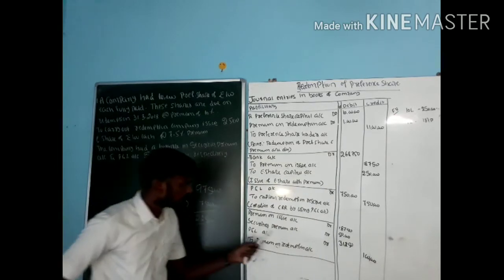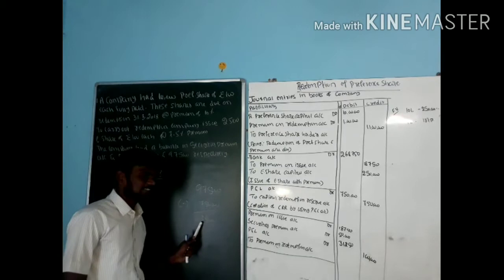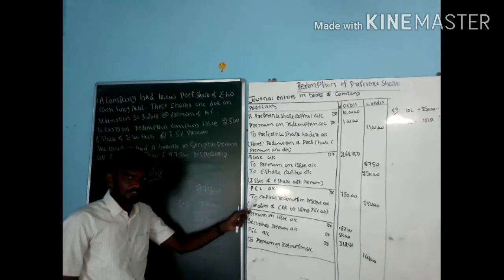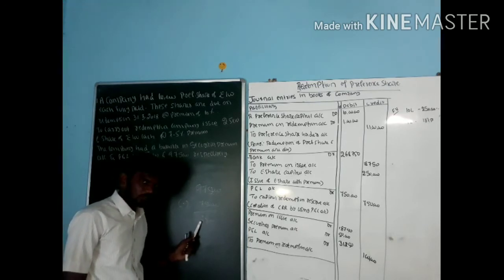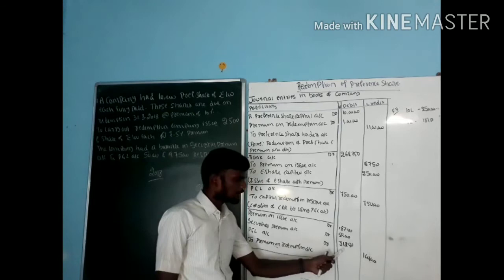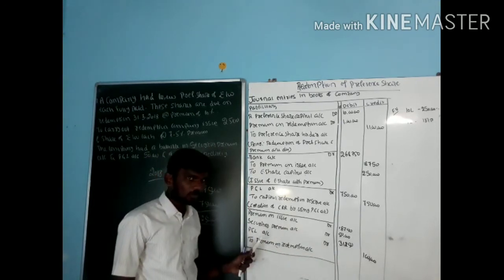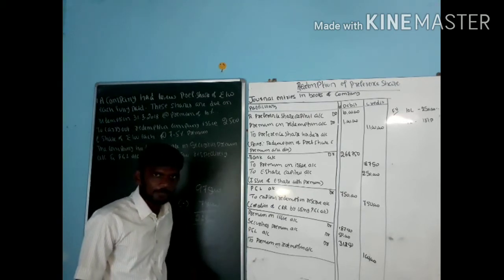But before paying this 31,250, first identify in the P&L account reserve whether there is a sufficient balance or not. After payment of face value, that is creation of capital reserve, how much amount with us? 2,25,000. In this 2,25,000, how much can I pay? 31,250. So I am having sufficient balance, so pay from the P&L account. If not, I should not use the P&L account. Next I need to go for the reserve.